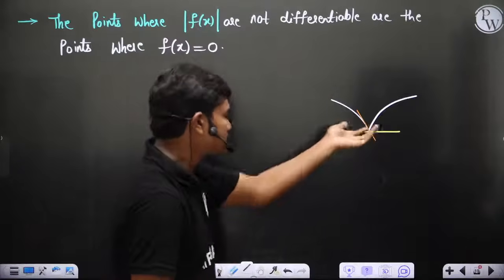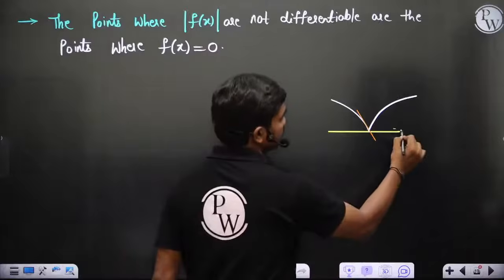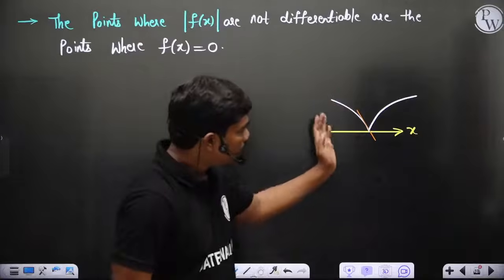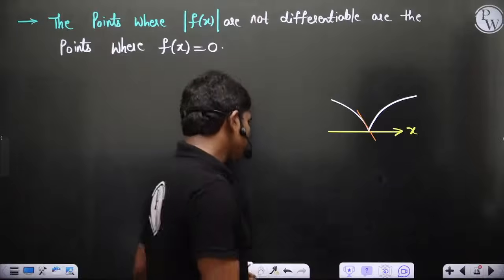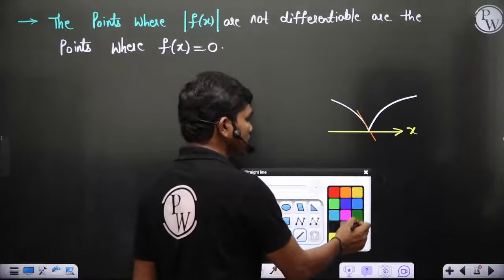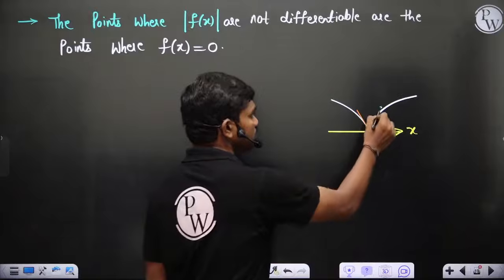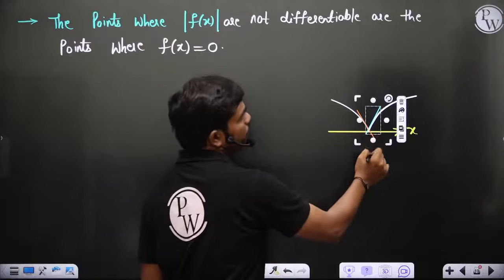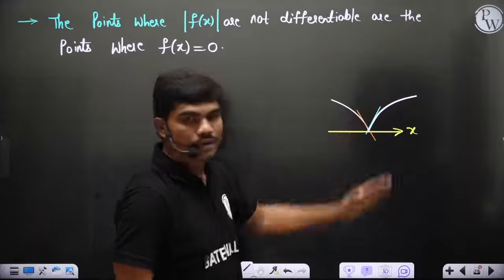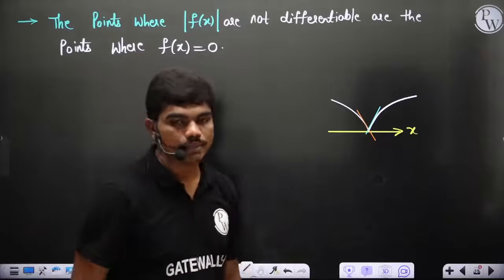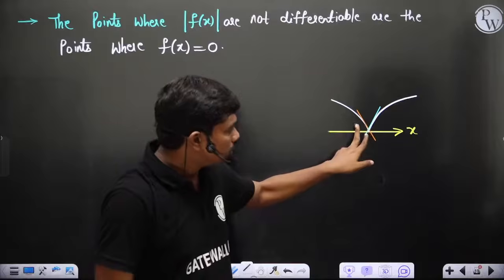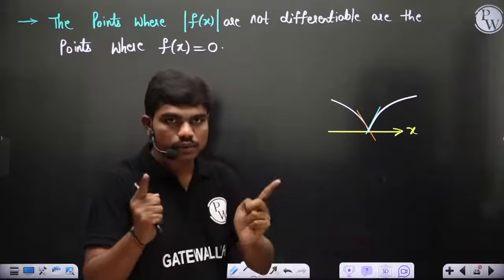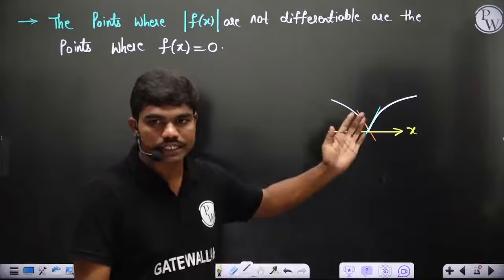So if this is my x-axis in general, then ultimately this tangent is making an angle more than 90, so the slope is negative. And whenever you go to the right neighborhood, of course, what happens is this is making a positive slope. Clear? And ultimately these two slopes are not equal because one is negative and one is positive, and of course they are non-zero. So clearly at this sharp point, in both the neighborhoods, the slopes will be different because of the orientation of the tangents.